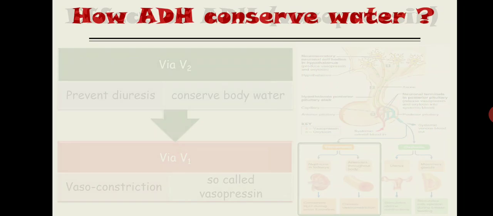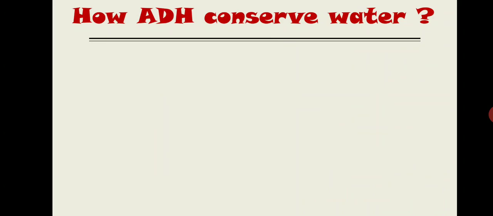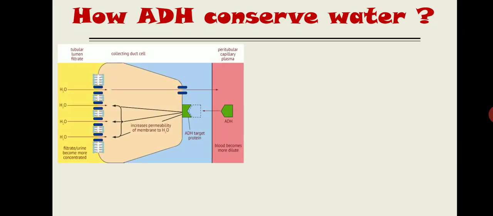So how will ADH conserve water? Let me give you a simple diagram first, so you can easily understand. Starting with the first, the conservation of water takes place at the kidney, right? The kidney has various nephrons. The nephron is the functional unit of the kidney, right? Now at the level of the collecting duct, there are 2 types of cells. One is the P cell, principal cell, and the I cell, intercalated cell. ADH is going to work over the principal cell. Let me give you the diagram.